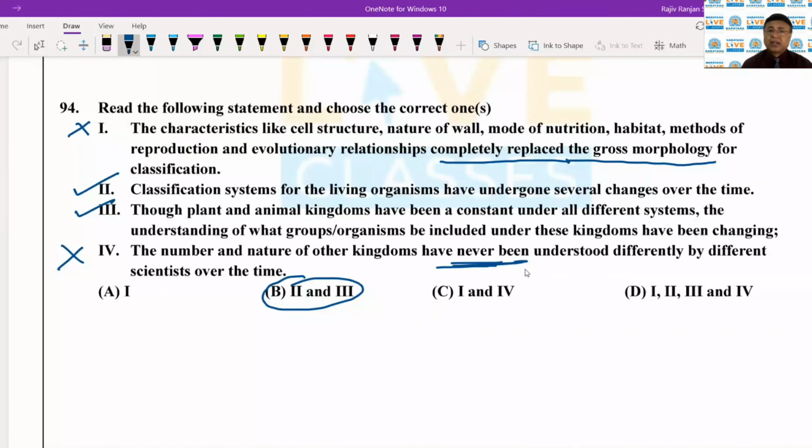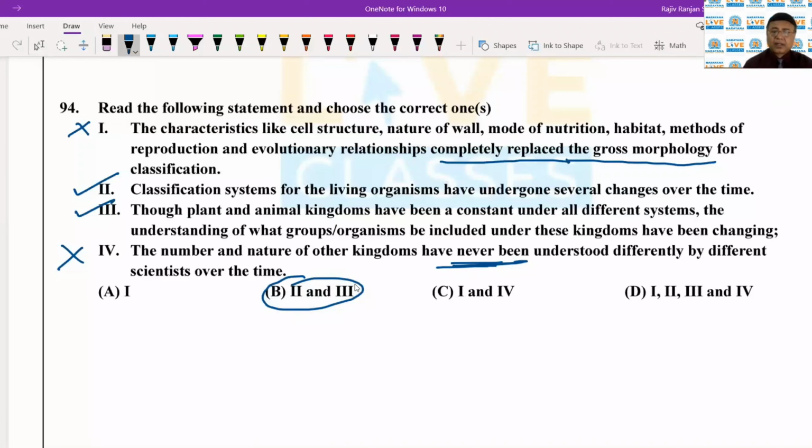This is why the two kingdom classification was practiced by Linnaeus. The three kingdom classification was brought by Ernst Haeckel. The fourth kingdom classification was given by Copeland, and the five kingdom classification was given by Robert H. Whittaker. Carl Woese even brought the sixth kingdom classification. So here the correct answer is 2 and 3.